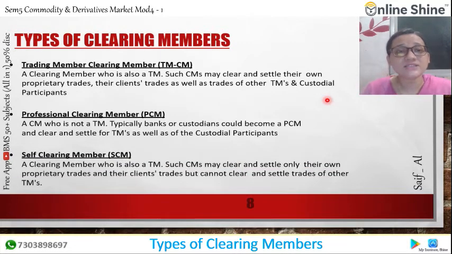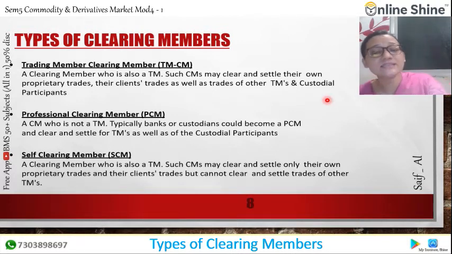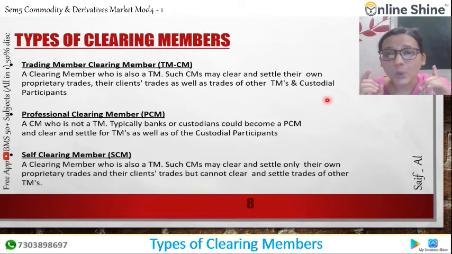Now the next is the self-clearing member. A self-clearing member is a clearing member who is also a trade member. But in this case the clearing member only settles and clears their own proprietary trades, and not for their clients and not for the other trade members. Settling the trades of other trade members is not allowed. So it's very simple: self means clearing and settling only self-proprietary trades, not the others.